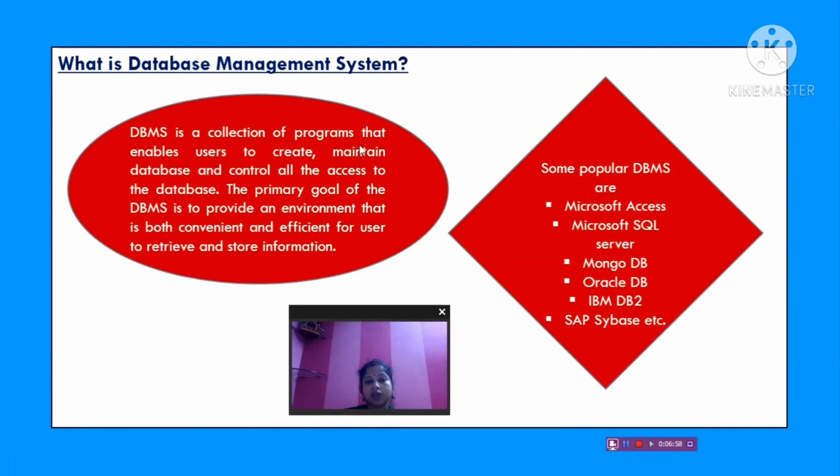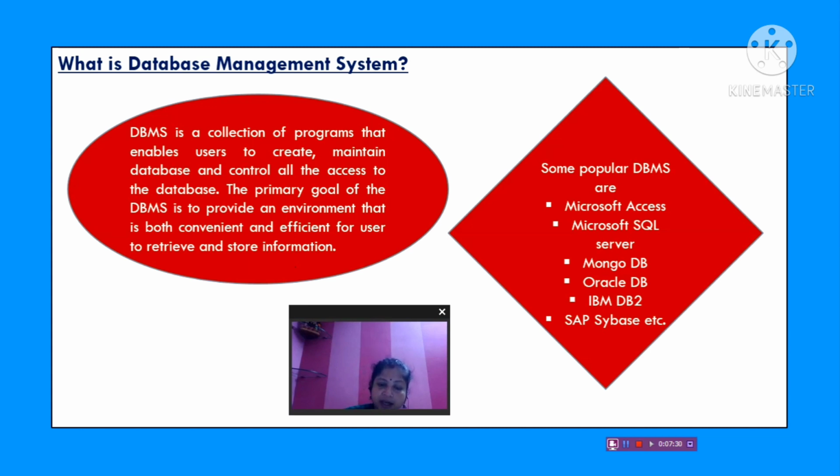DBMS is a collection of programs that enables users to create, maintain database and control all the access to the database. The primary goal of the DBMS is to provide an environment that is both convenient and efficient for users to retrieve and store information. That means when you use a software to manage the data, that is known as your database management system.